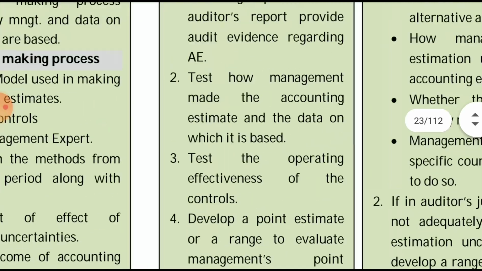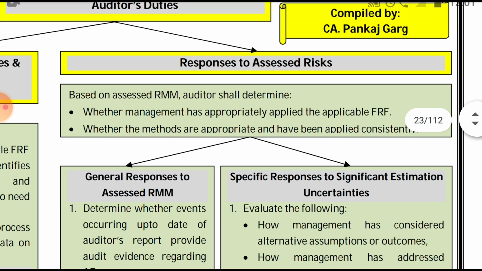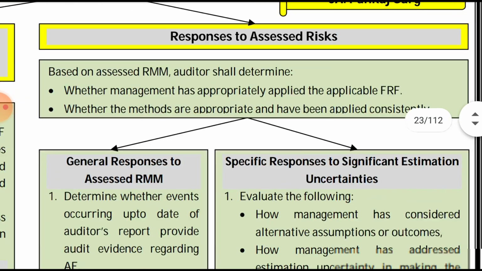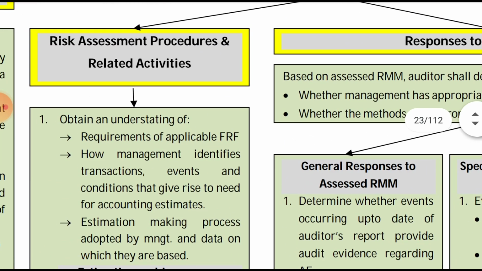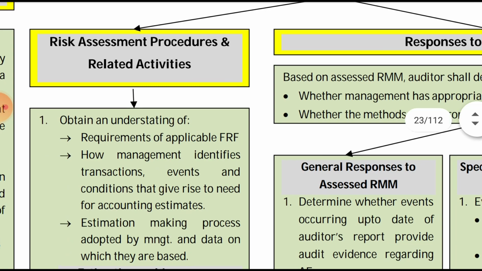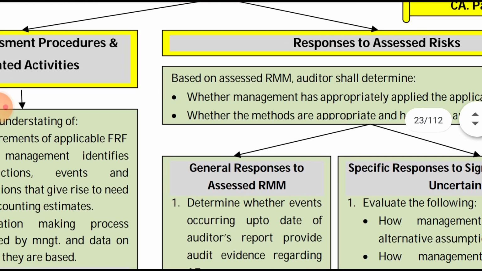So the auditor will review the outcome of the accounting estimates of the prior period. Okay, then it is responses to the assessed risk. That is what we have studied in 315, and responses is 330 basically. So of the risk assessment procedure, see, it is the response. So what are the responses of that? There is further audit procedure.